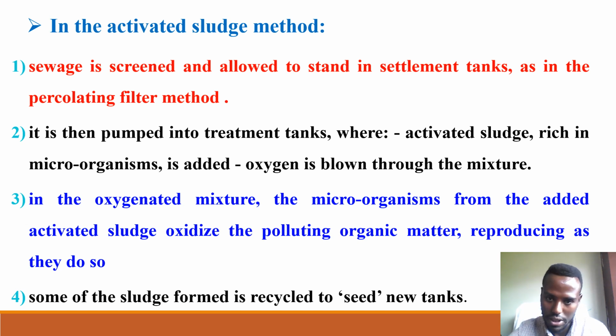Then we are adding oxygen blow through the mixture yookaan walitti makuudhaan oksijiinii akka argatu goona jechuudha bakteeriyaan sun. Yoo oksijiinii argate bakteeriyaan sun reakshinii gaggeessee wantoota organic materiaalii achi keessa jiran digest godhuu danda'a jechuudha. The third step is the oxygenated mixture yookaan makaan oksijiinii argate sun the microorganism from the added activated sludge oxidizes polluting organic materials. Wantoota organic materials and pollute godhu yookaan digest godhaa jechuudha.